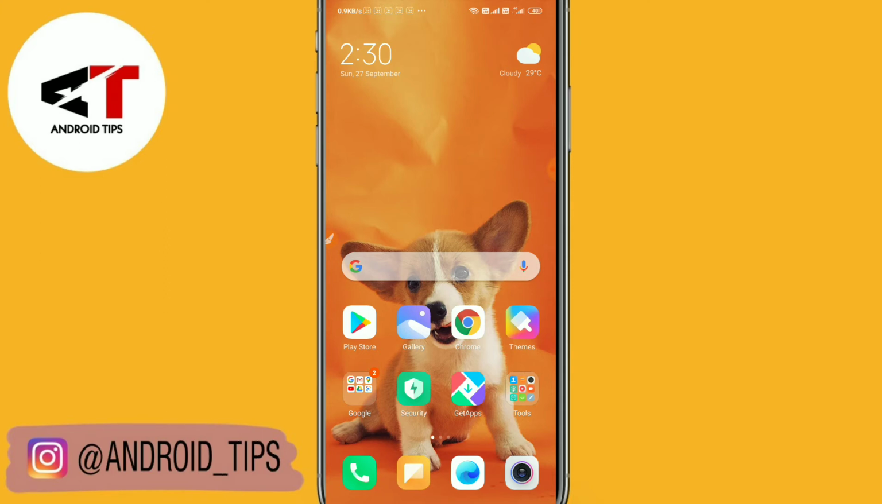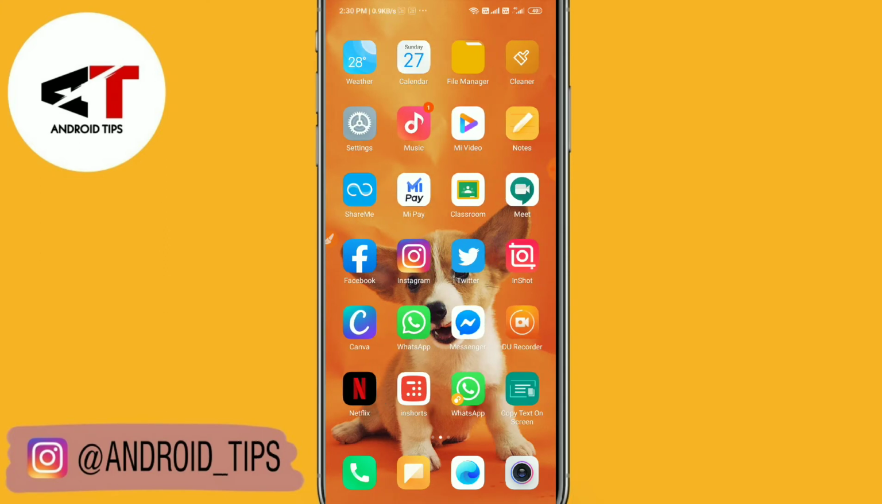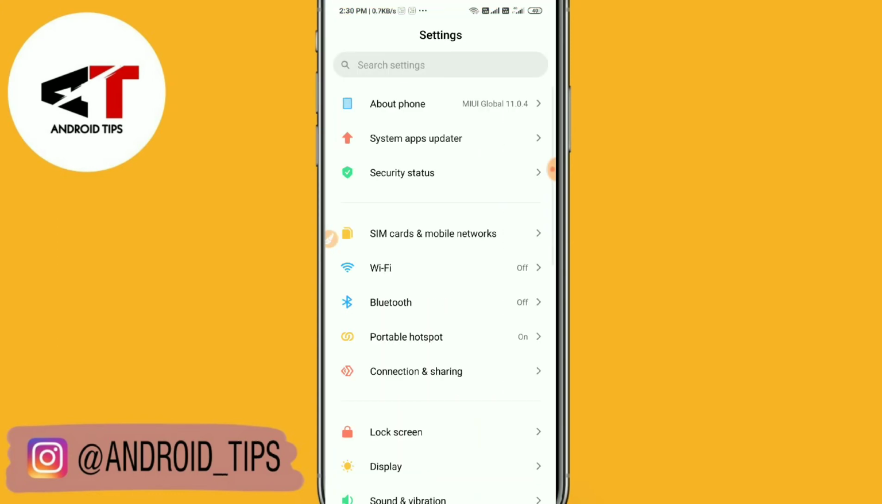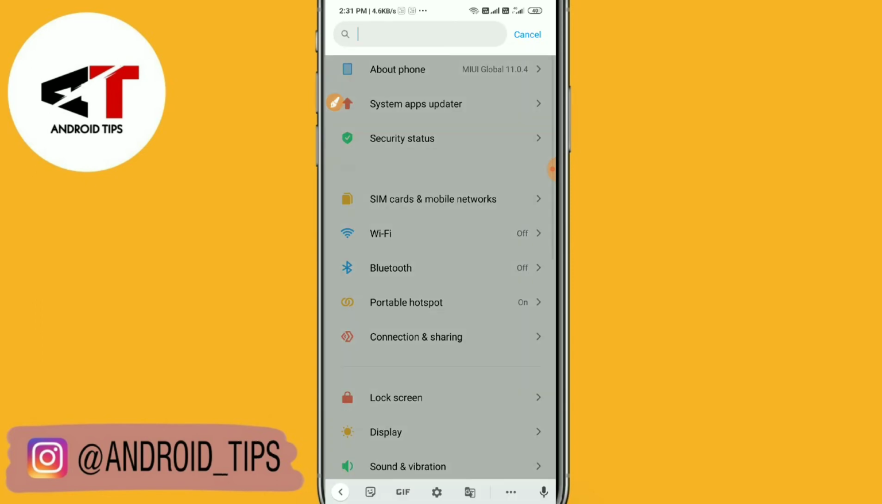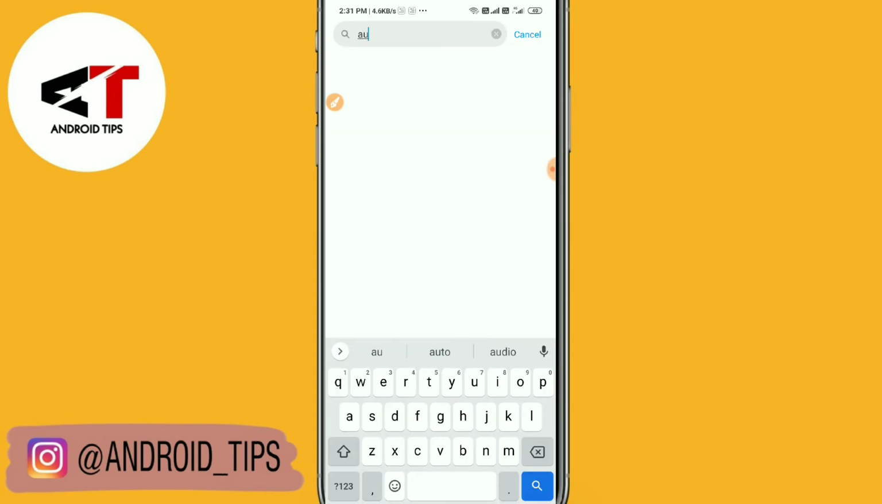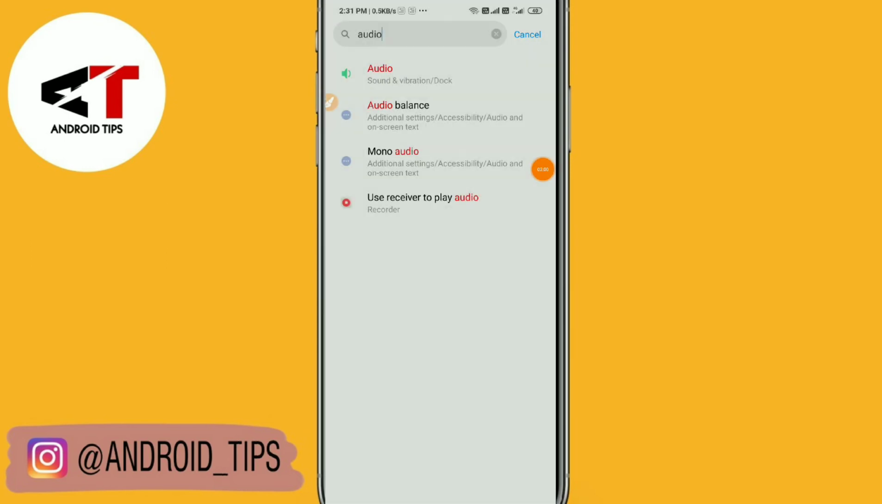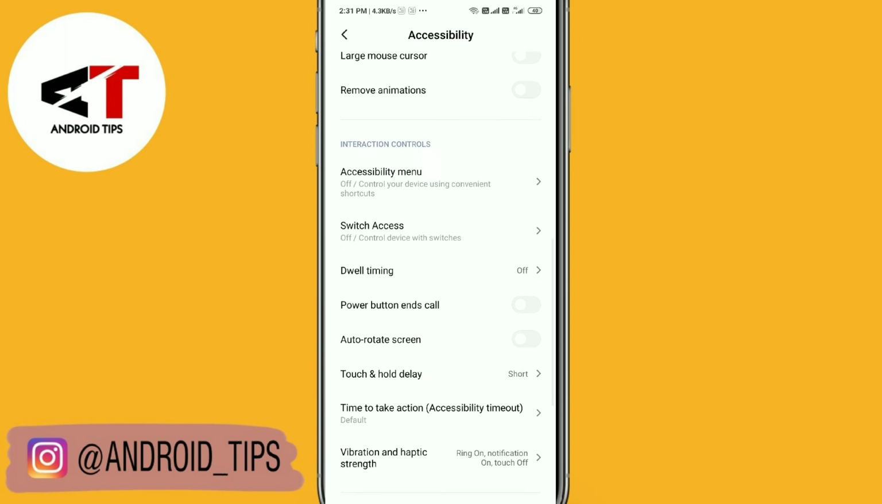So friends, step 2 is for when it is because of some settings problem. You just need to go to settings, and then you will find this option, search settings. Just search for, just type audio. So friends, you'll find these options, 1 2 3 4 options. You just need to tap audio balance. It will pop up this kind of interface.